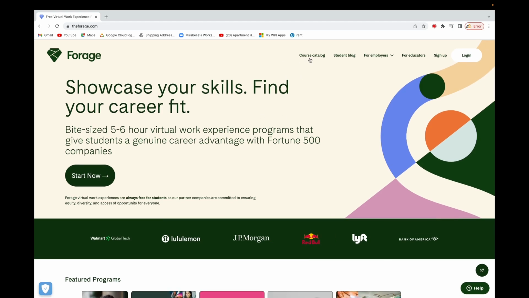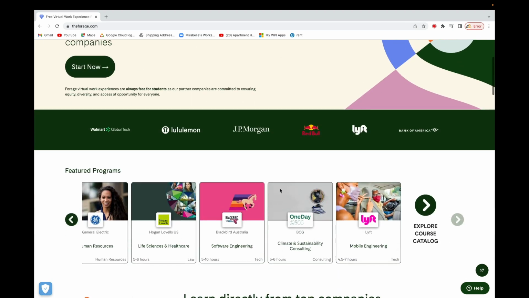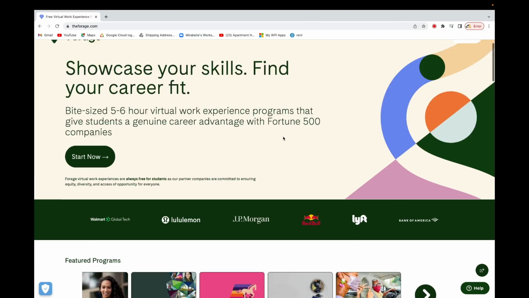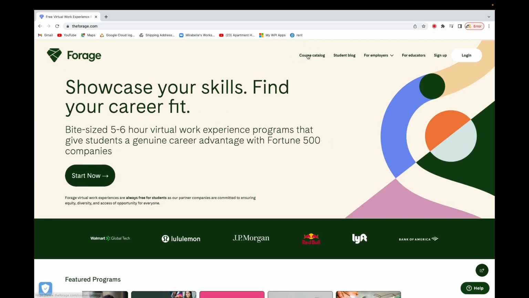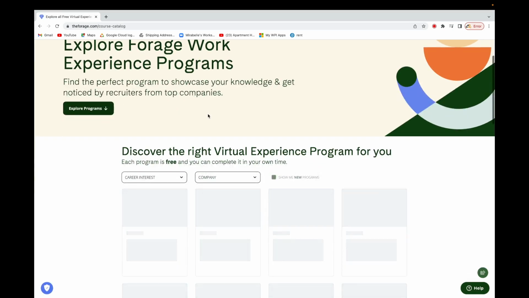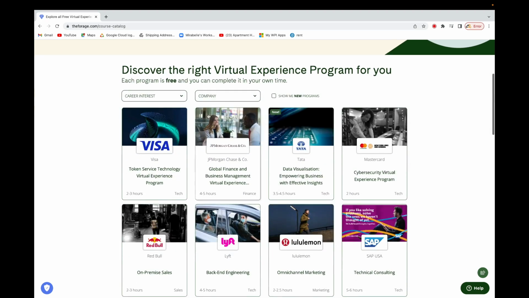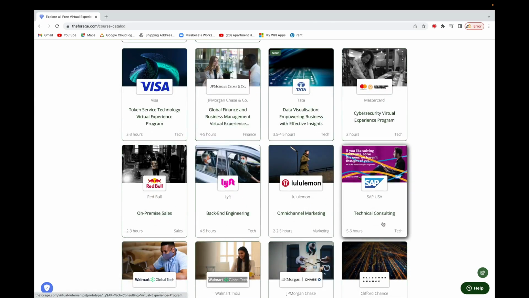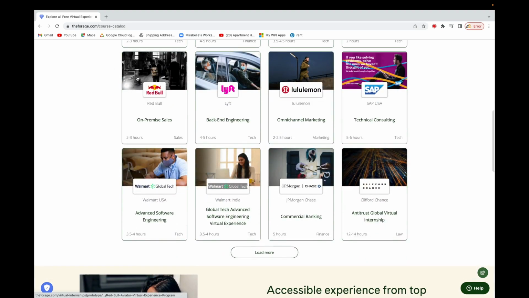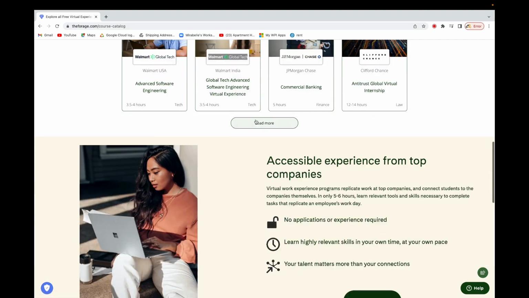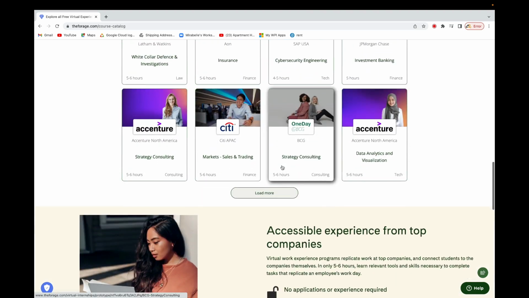So you go to course catalog, because there are quite a lot of internships in different domains over here. When you go to course catalog, it's going to show you the various internships. You can see that there are a lot of great companies: Visa, JP Morgan, Tata, MasterCard, Red Bull, all these great companies.